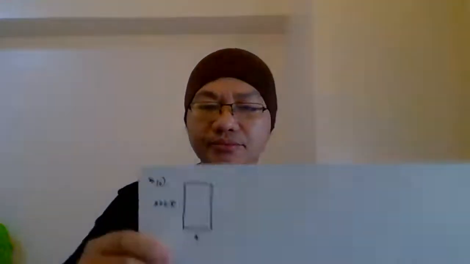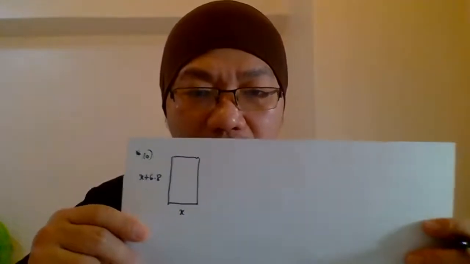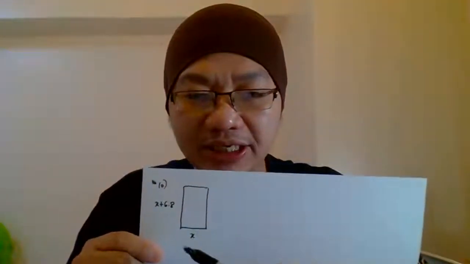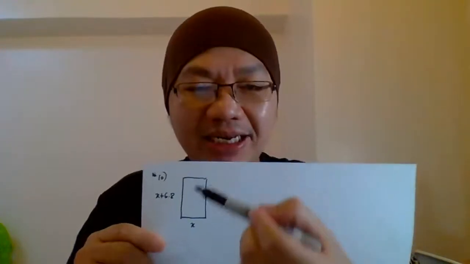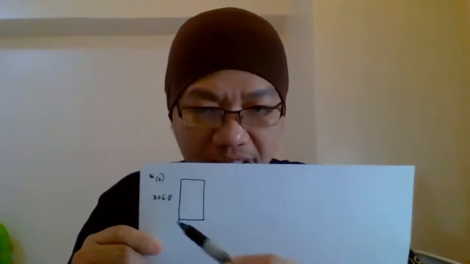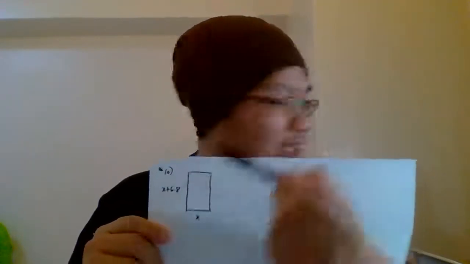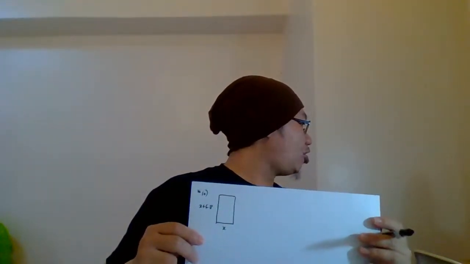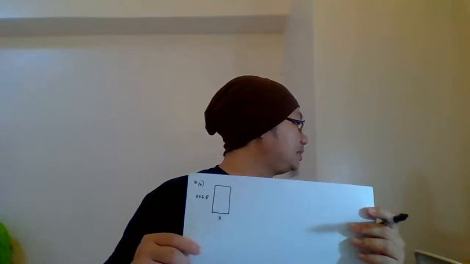this one. This is the door, it's a rectangle shape. So the width of the door is x and the height of the door is 6.8 more than the width. That means the height has an extra 6.8, that's why x plus 6.8. And what else? The opposite vertex